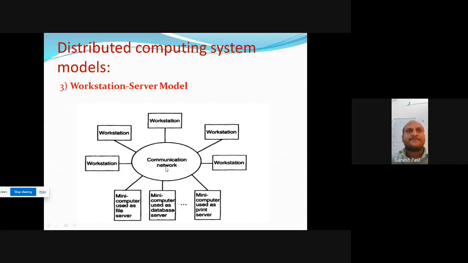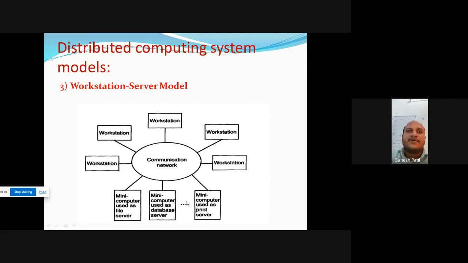The Google server replies to my computer machine and displays the Google page on my desktop. This is the communication between client and server.